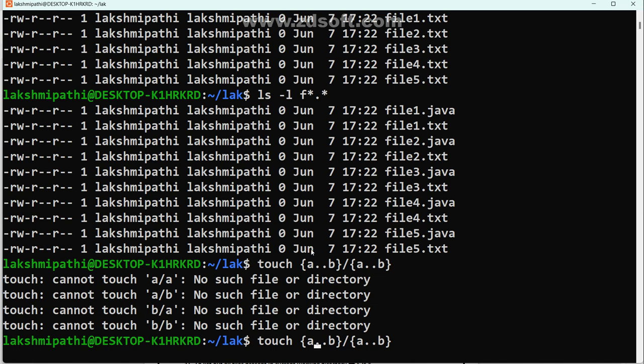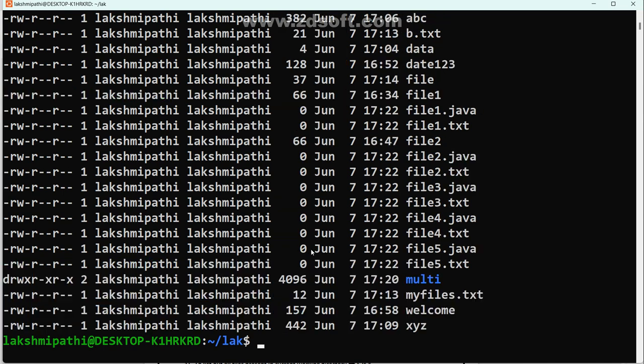What happened? Touch of AB, good. ls -l. AB got created or not? Or else quickly I may go for touch AA, BB, AB, BA, ABC, AAA, BB.